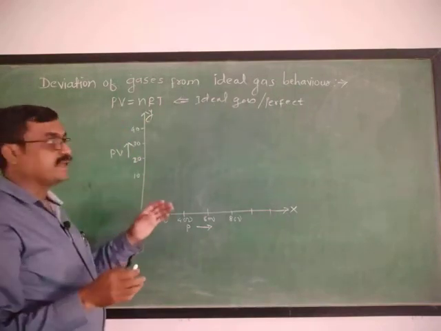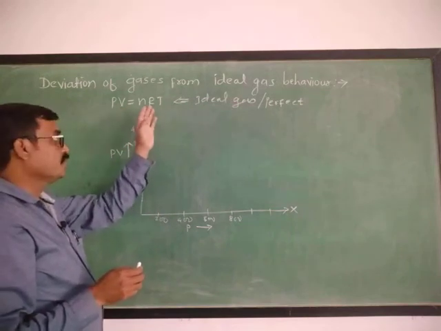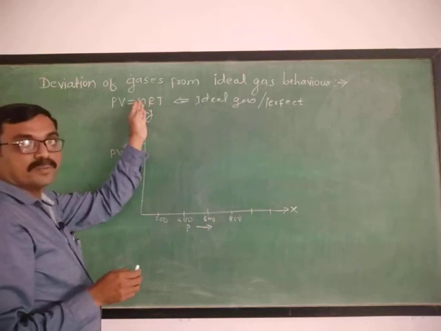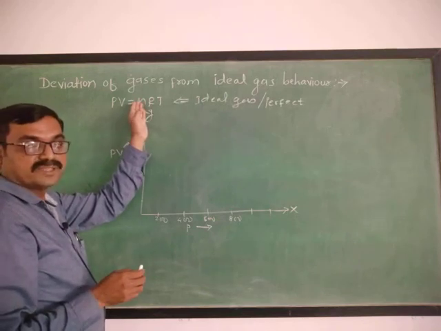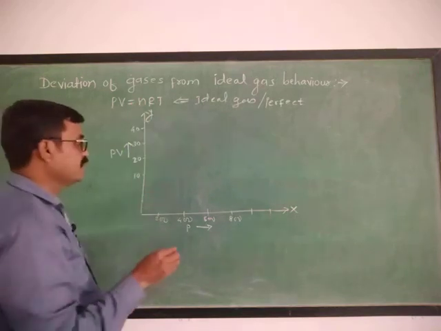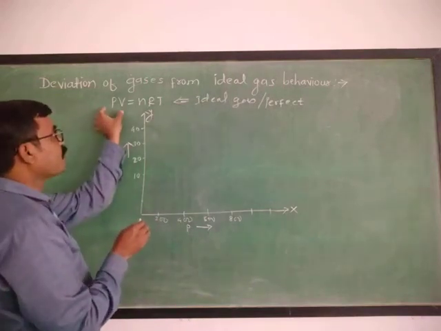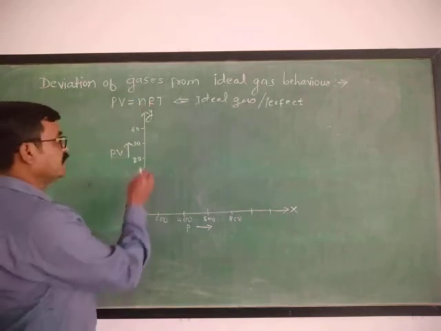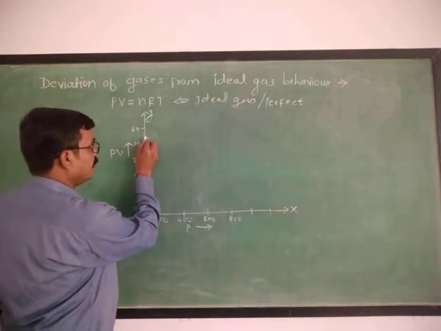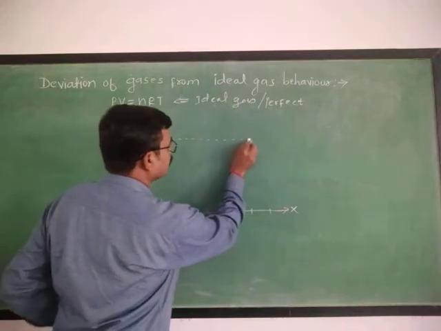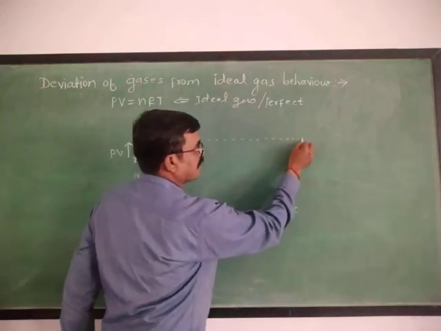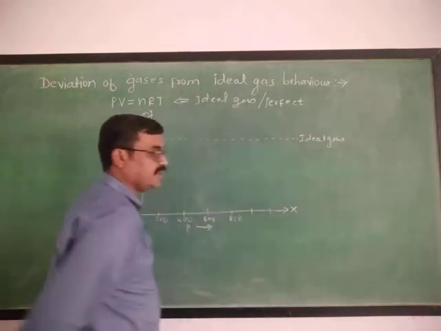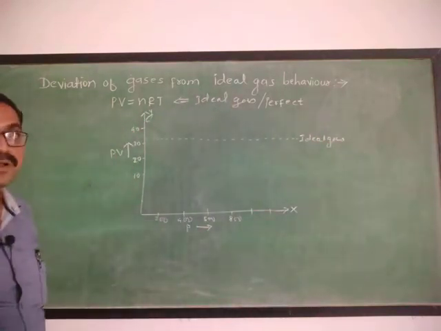Now if the equation holds good for a gas at constant temperature and fixed number of moles, then what happens? This product PV is constant, it equals nRT. Then the ideal behavior is in this way. Such a graph or such a line is obtained for an ideal gas if it obeys the ideal gas equation perfectly.